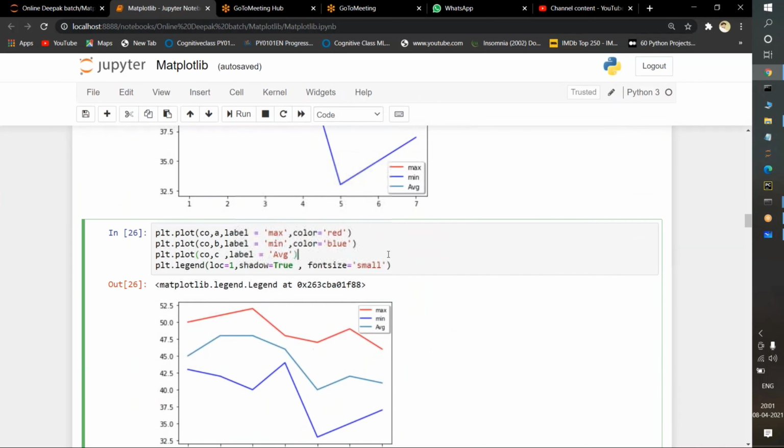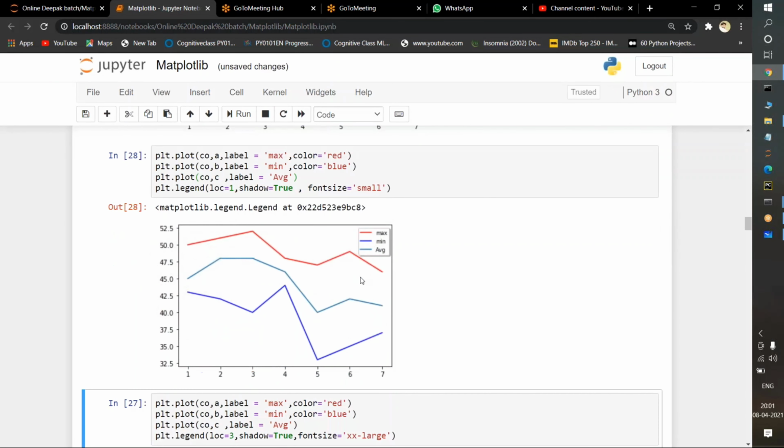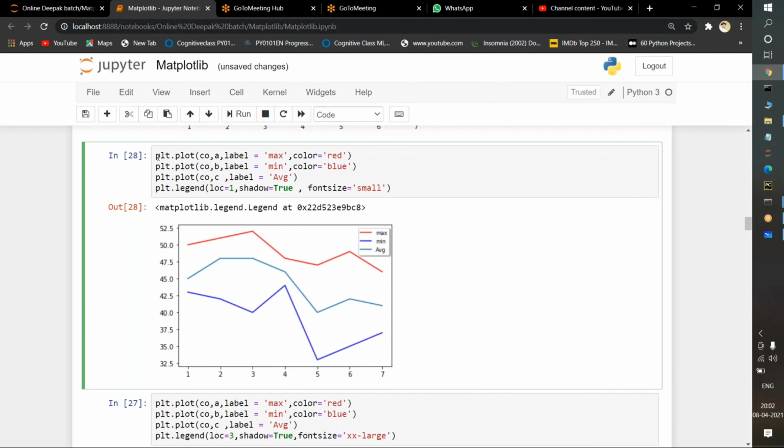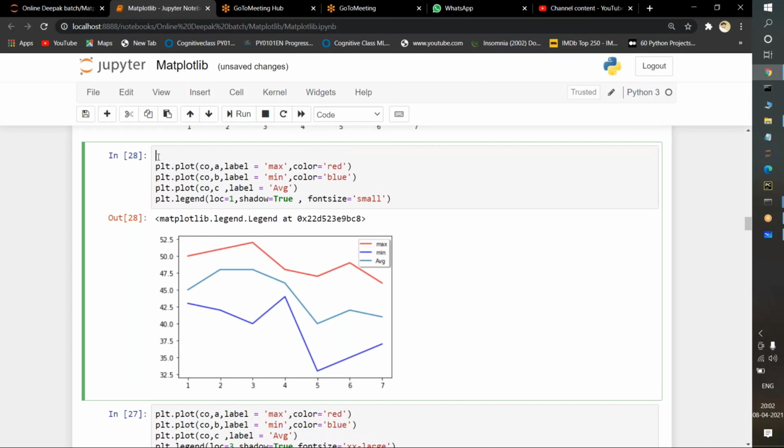Now I'm just executing it. See, it is showing a very small one. No, I want this one very big. I want this font size very big in this image only. Before that, I want to increase the size of the image also. What is the command for increasing the size of the image? Just plt.figure, figsize. I want to specify the fixed size, so I pass 7,7. It is best.